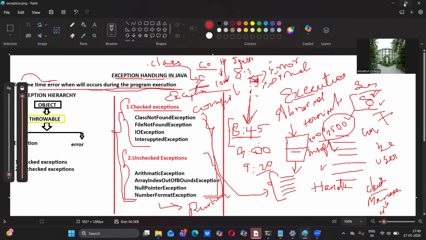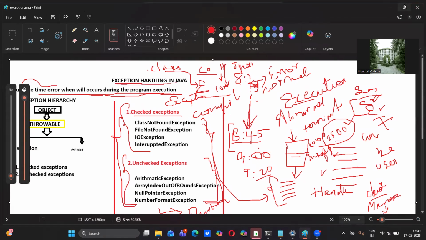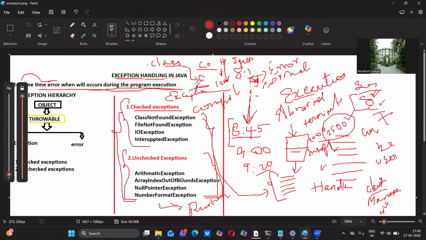So on the left side of the screen, I have the exception hierarchy. Now we will see the exception hierarchy. Just a minute, students, let me remove this, it's getting disturbed. Let me minimize the screen quickly.